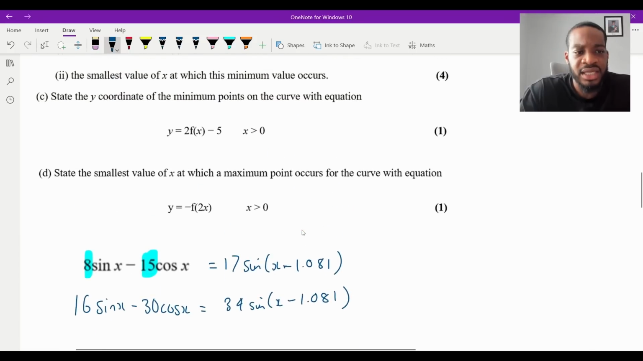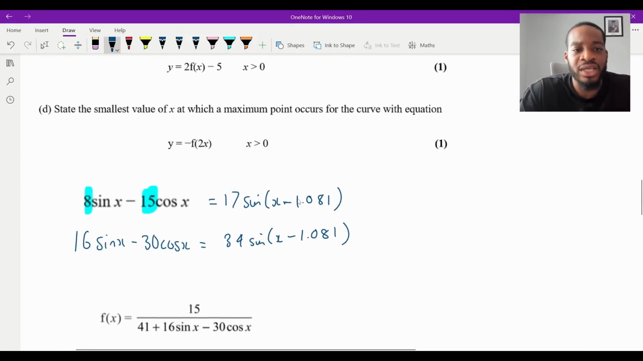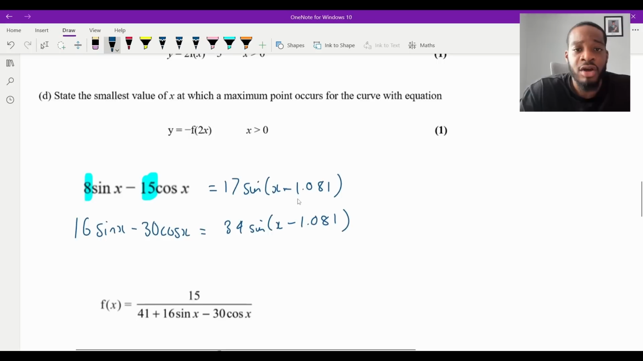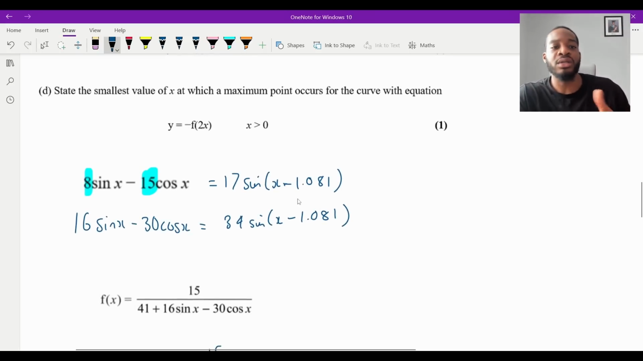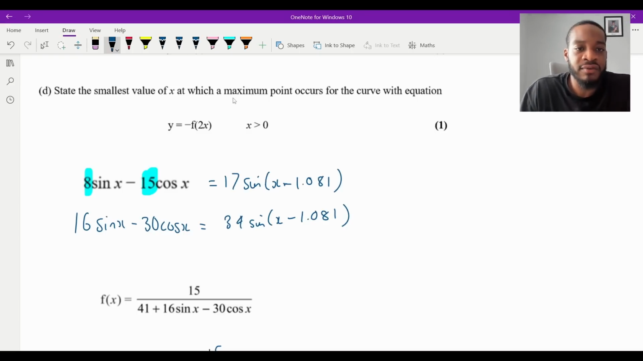The next question says: state the smallest value of x at which a maximum point occurs for the curve of equation y equals minus f of 2x. Now, they asked us for the maximum point this time. We've been dealing with minimum so far. However, look very carefully. What's happened to the graph? That minus means that the graph has been reflected in the x-axis. So the minimum value that we had before is now going to be the maximum once it's reflected. So there's nothing else you really need to do, which is why it's only one mark.